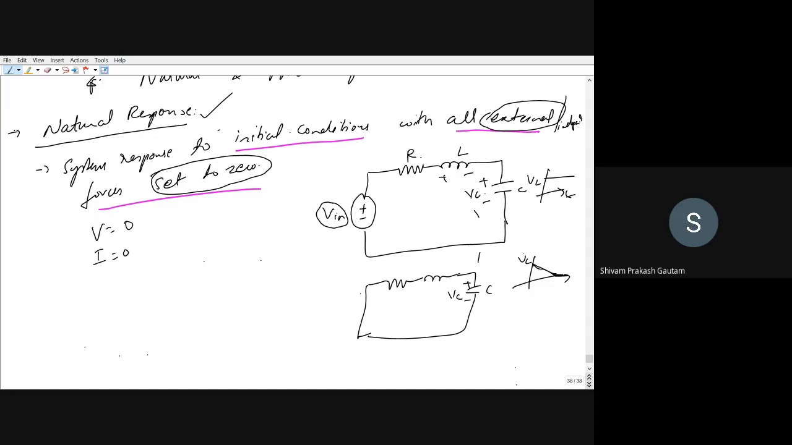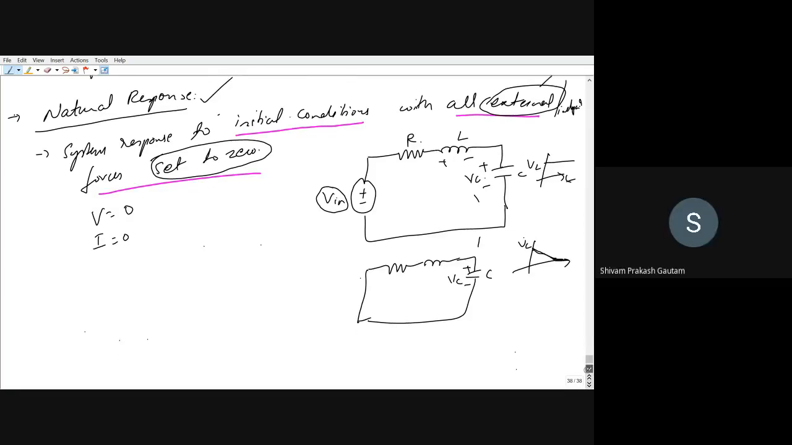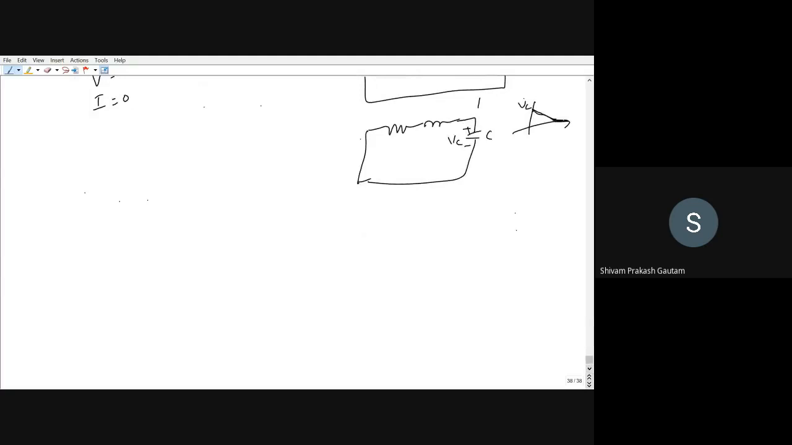Why are we calling it natural? Because we are not using any external force. It is the response due to the initial conditions. Are you getting my point? Yes, sir. Okay. So this is the first one, the natural response, and the second one is called the forced response.